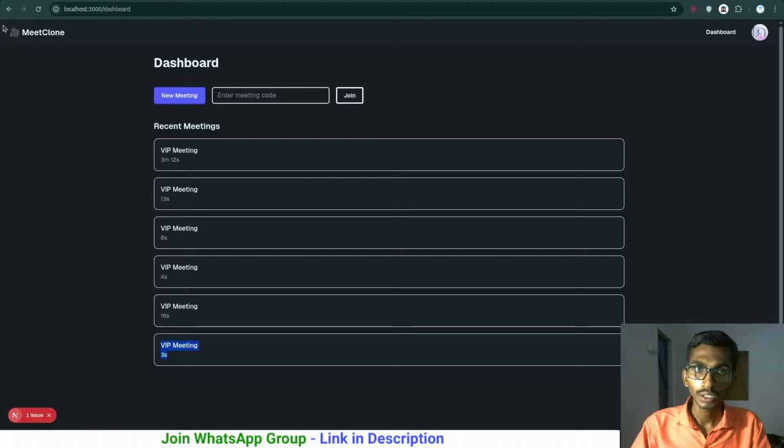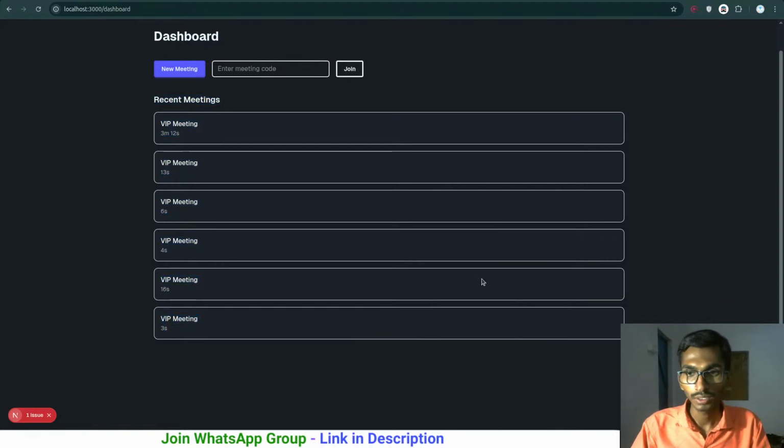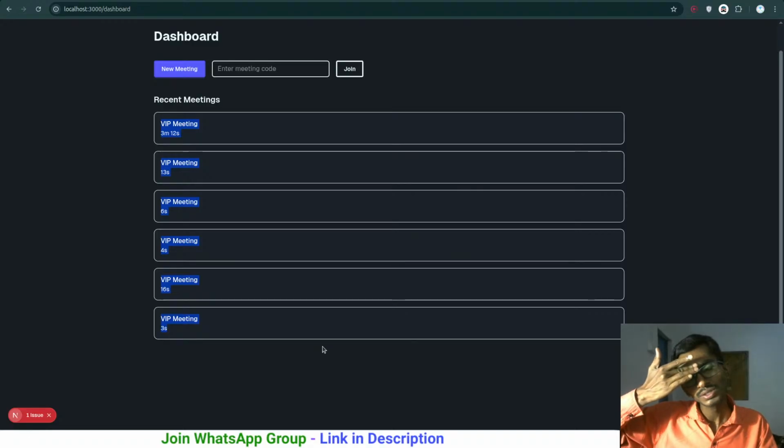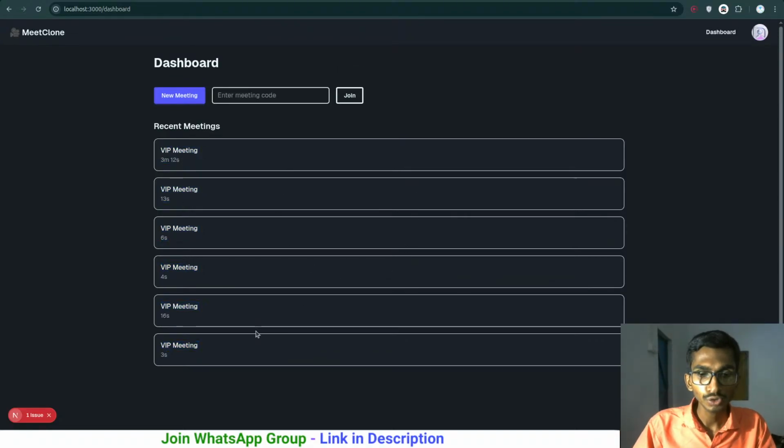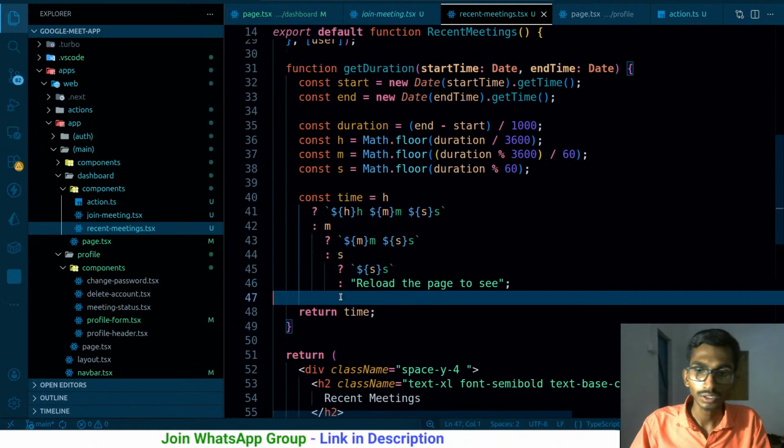I can even make it fixed, so this is going to be inside a fixed container. Ultimately this should be scrollable. So if there are many meetings, those many meetings should be scrollable. That is something that we can focus on. Lastly, the recent meeting should be at the top. So this is something again we can focus on. So yeah, that's a lot to do.